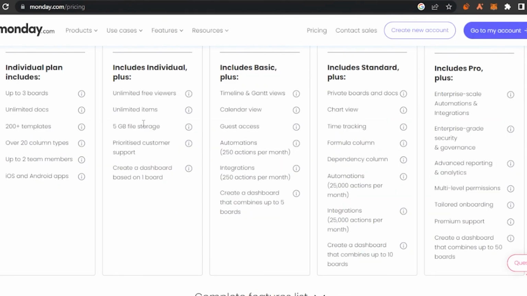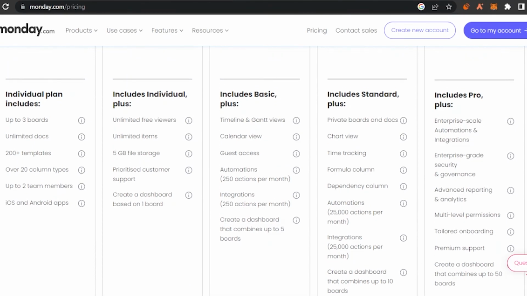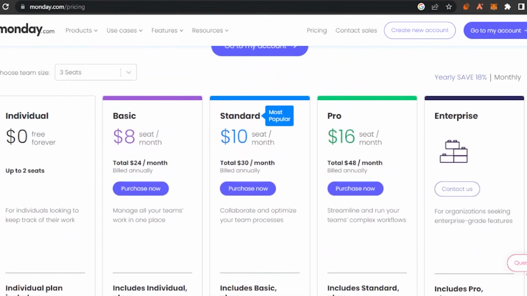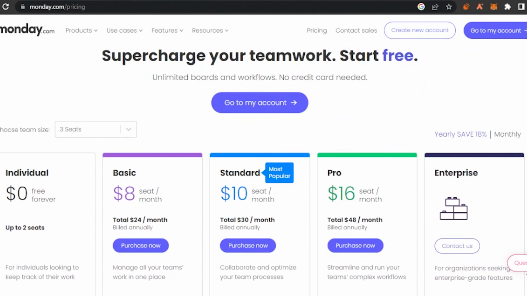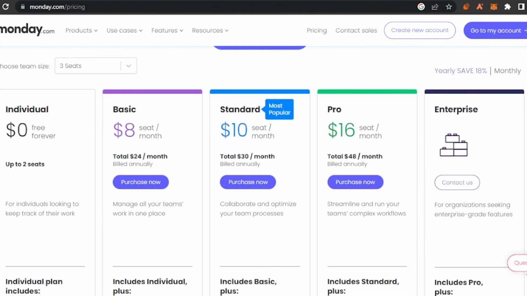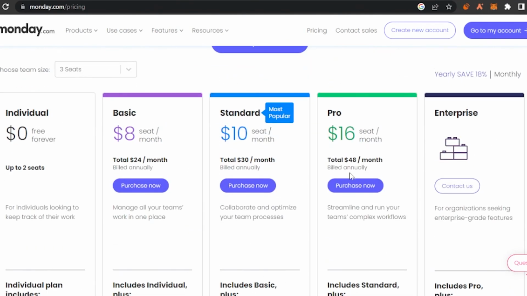On Monday you get a lot of options, and it is easy if you want to have diversified options, if you want to see each and every aspect of the platform and you want to get a different offer for everything. So this was all for today's video, guys. Both the platforms work amazing. You can just choose from the features that you want, and you can choose a specific platform which works best for you. They have free versions, so you can check both out, and then choose which one you want to use.